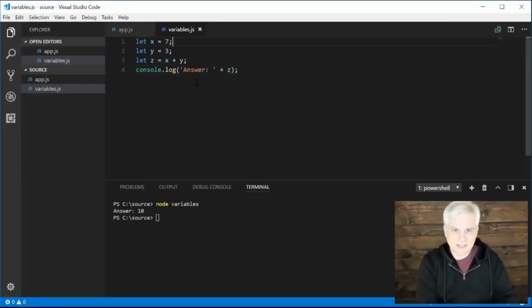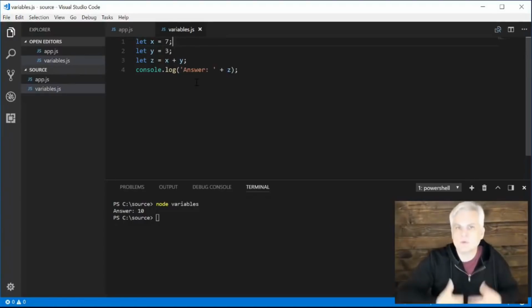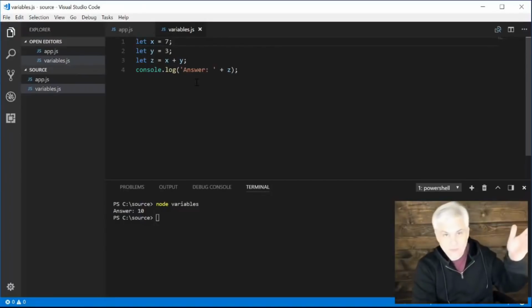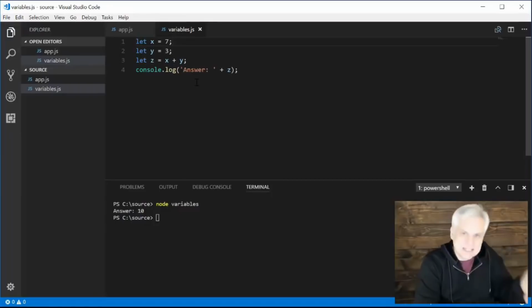The first is the let keyword. And let's start talking about the parts of speech in JavaScript. A keyword is something like let, and we'll see some other examples a little bit later, but essentially think of it like a verb in the English language. It's an instruction to the JavaScript compiler that we want to do something, that we want to take action. So we want to create a variable with the name of X, and we're expressing that intent to JavaScript using the let keyword. All right.